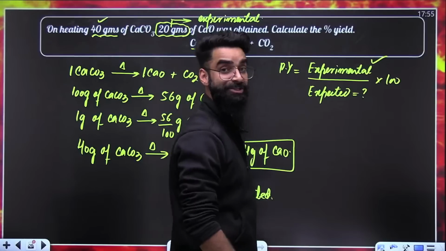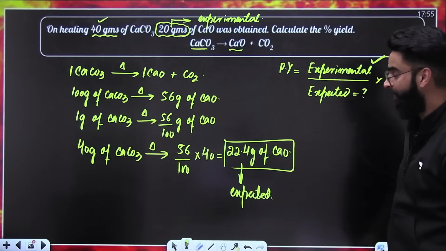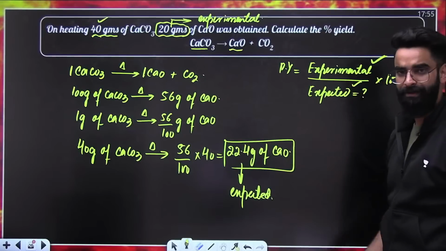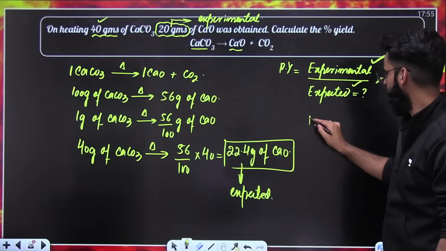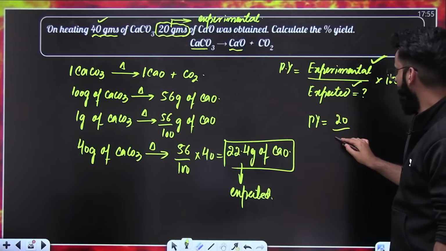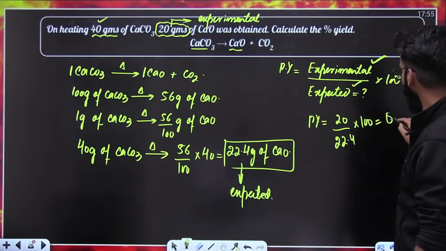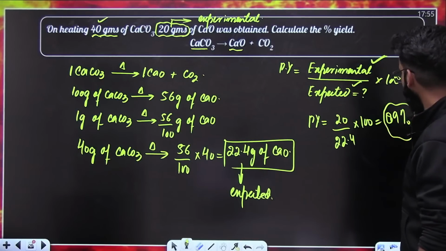In order to calculate percentage yield, how many amounts do we need? 2. Experimental, we already have. Expected, we calculated. So the percentage yield of the reaction will be experimental divided by expected multiplied by 100. When you solve it, the value comes out to be 89%.